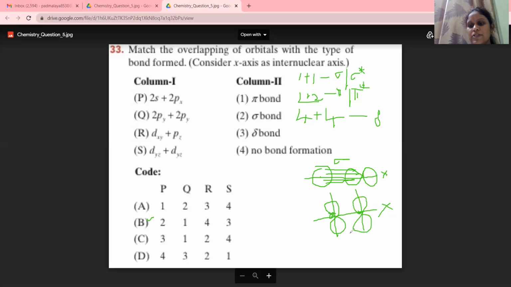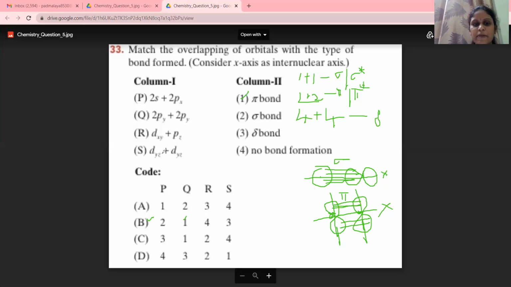When these two py orbitals mix with each other, they come closer by sidewise overlapping. This is one lobe and this is one lobe, this is one lobe and this is one lobe. Here, two lobes plus two lobes are mixing with each other by sidewise overlapping. So the formed bond will be a pi bond. So for Q, option 1 is correct. So it is also there in option B only.